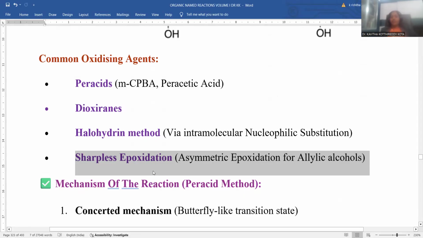Sharpless epoxidation is another example of this epoxidation process. It is also regarded as asymmetric epoxidation of allylic alcohols, which are more susceptible. These are the specific, distinguished starting materials for performing Sharpless epoxidation.